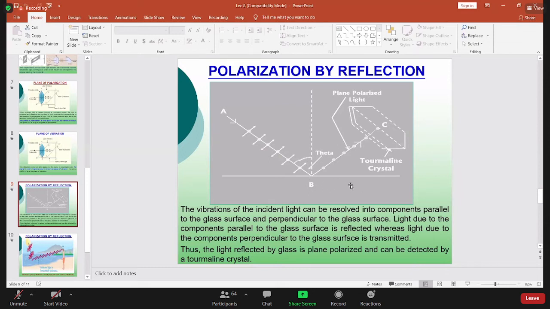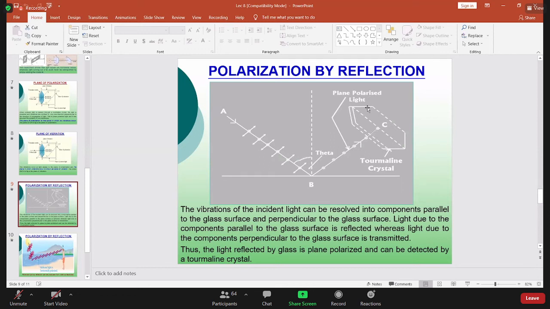One is parallel with the surface and the other is perpendicular. Then the parallel part is reflected, the reflected light we get is the parallel part. The parallel part is reflected from the surface, and the perpendicular part is transmitted downward. So how will you understand that the light we are getting after the reflection is polarized light?